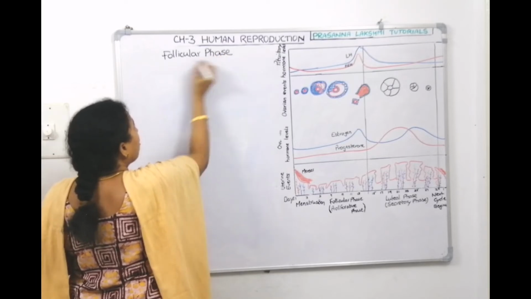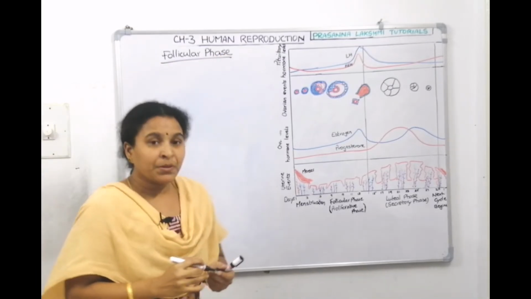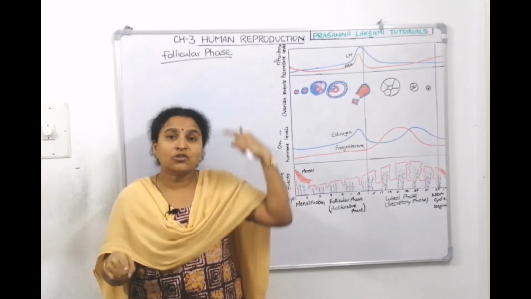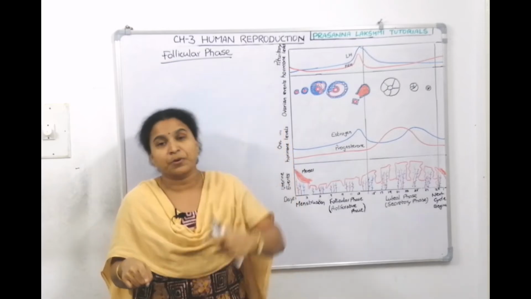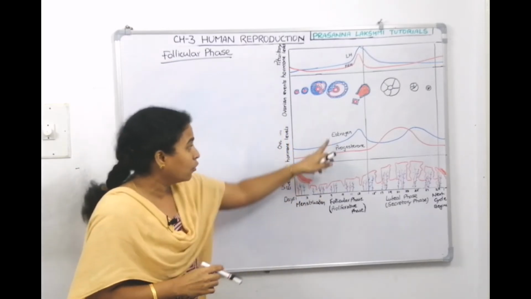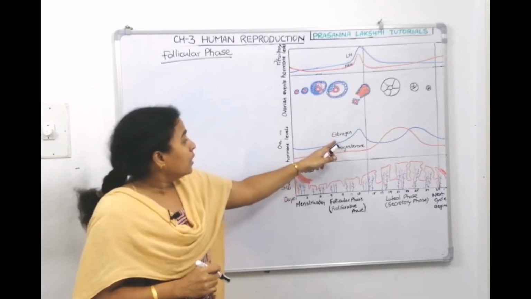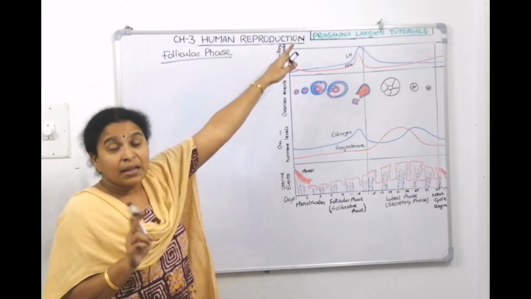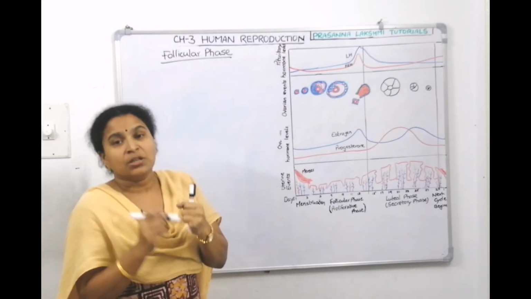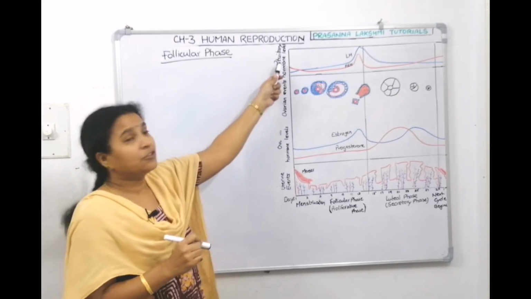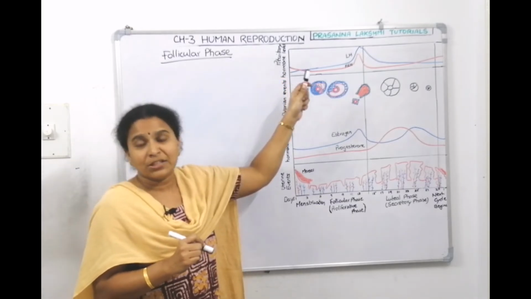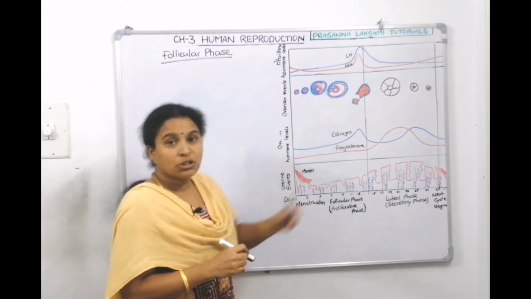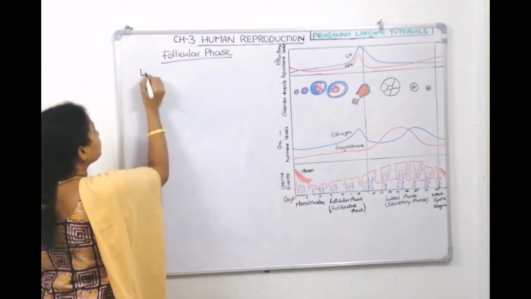Now, when we talked about hormonal regulation, we discussed that if estrogen levels are high, it goes and acts on the hypothalamus and pituitary and stops their production. If the estrogen levels are low, it has a positive regulation. It goes back, acts on the hypothalamus, and then the hypothalamus will produce GnRH. Then that GnRH will come and act on the pituitary. Then the pituitary starts secreting LH and FSH. Now here we have seen that in the menstrual phase, the estrogen levels are low. So what happens here?